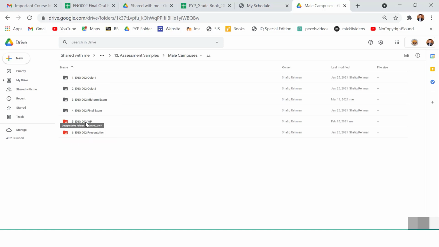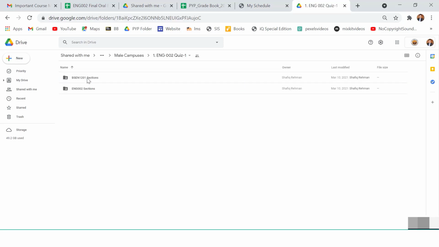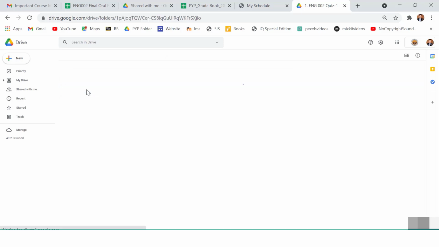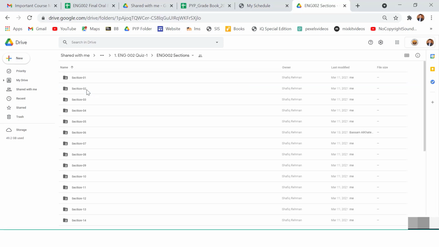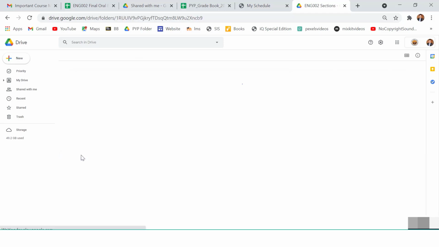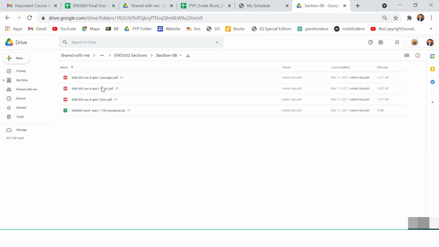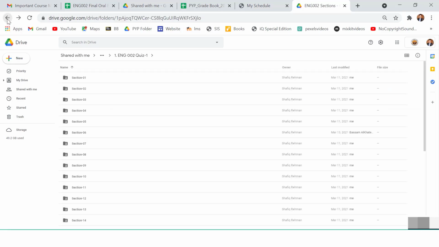There are writing portfolio samples. In each category, you have to put three samples. For example, look at quiz 1. You can see all the sections are there. You have to put 3 samples for quiz 1 in your section. Let's see. Yeah, you can see here the teacher who is teaching section 8 has uploaded high, low, or average. The same is the case with other categories.